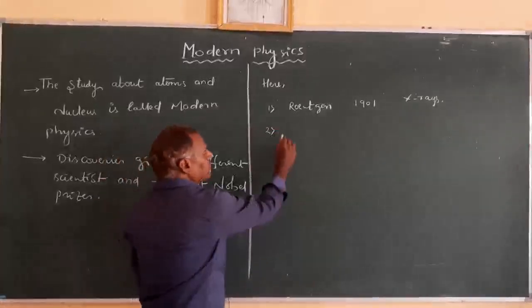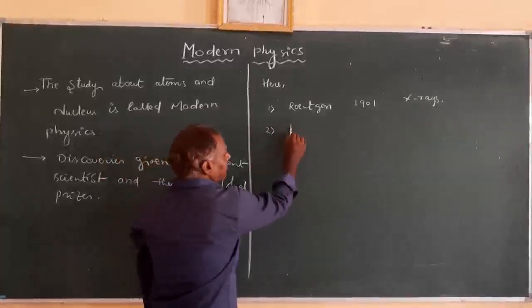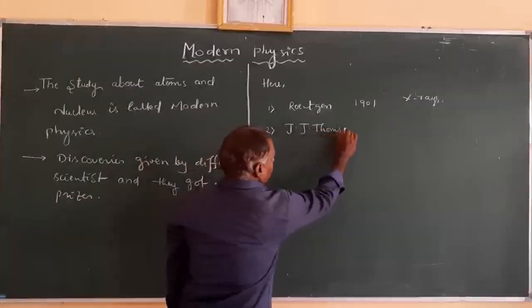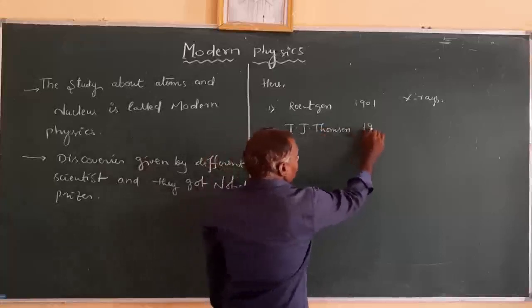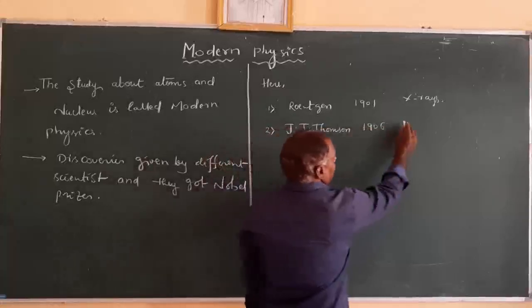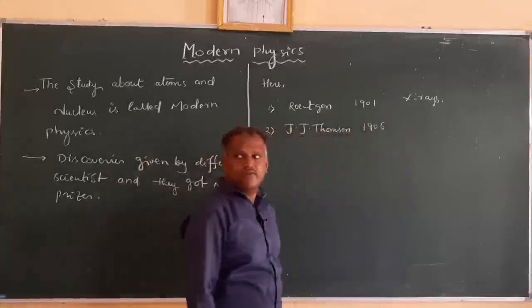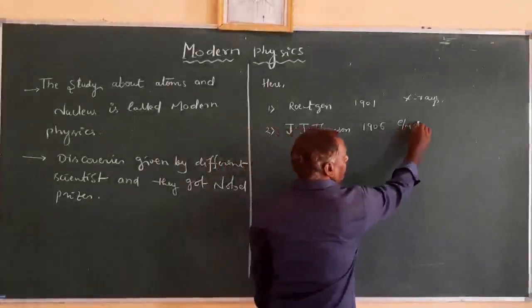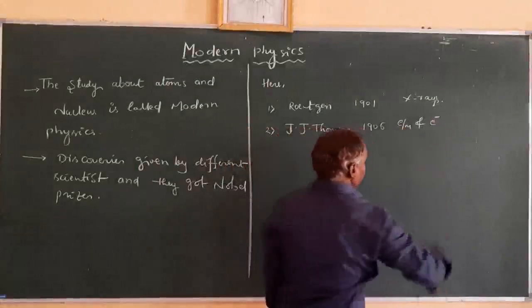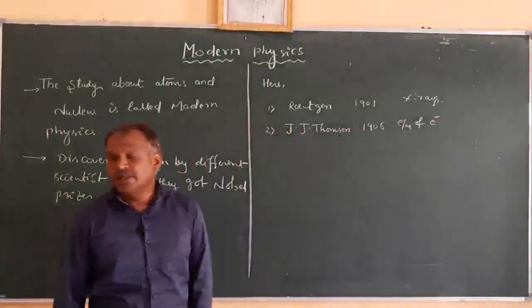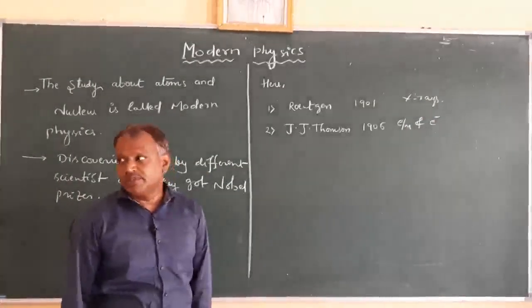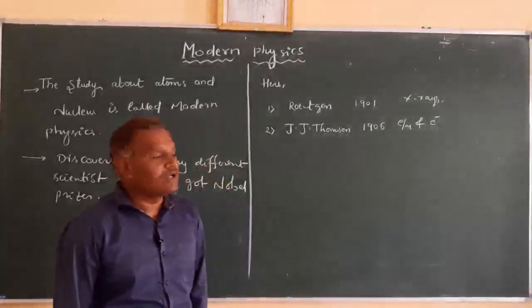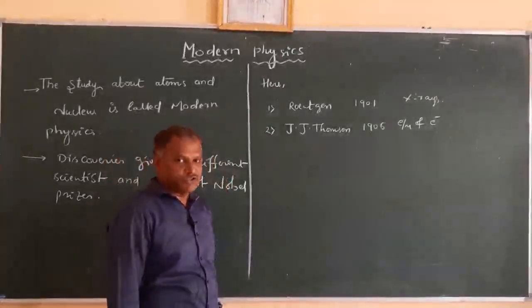And second one, J.J. Thomson, in the year 1906, he got a Nobel Prize for the study and determination of e/m of electron, that is the specific charge of the electron. For that, Thomson got a Nobel Prize in 1906.